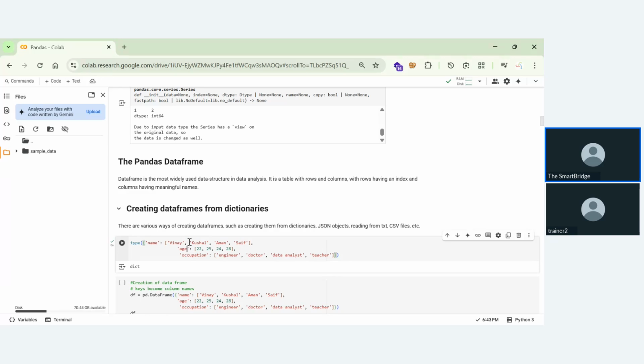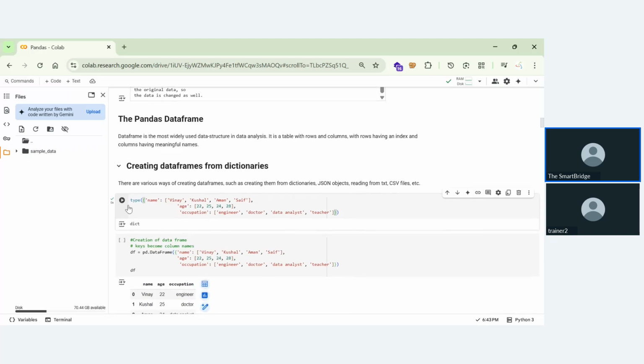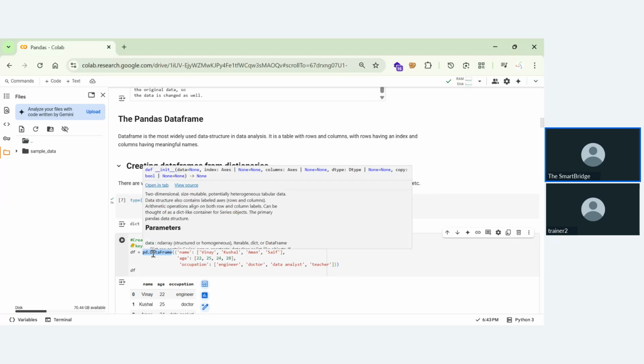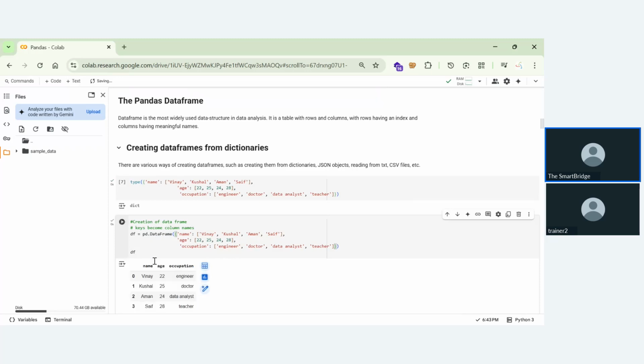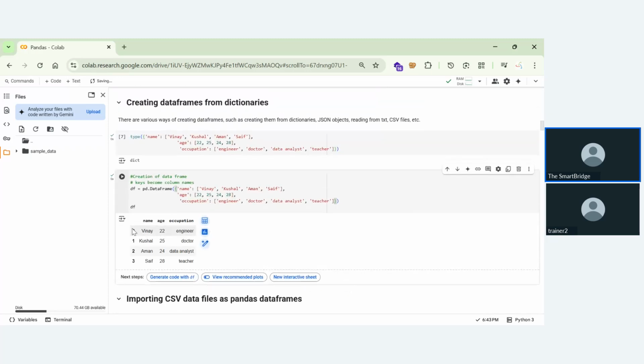So the keys and values together form what is called a dictionary. If you want to perform some operations on dictionaries, and if you want to convert that, you can directly convert using pd dot DataFrame. Remember this thing. So in place of type, you directly write pd dot DataFrame. When you write this, it will convert the dictionary into a data frame. So if you run this thing, it will give the dictionary in this format.